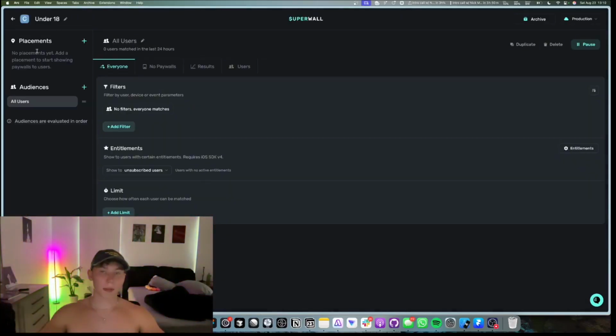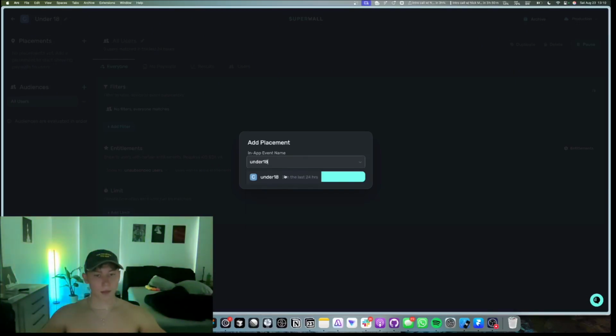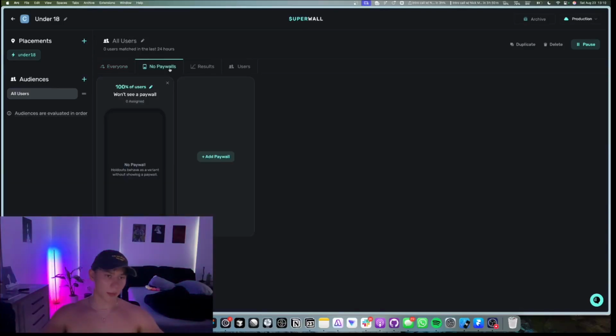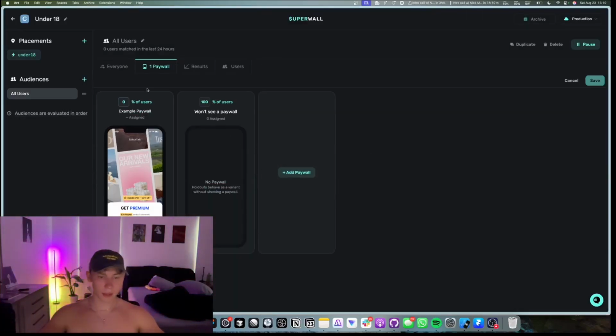We're gonna call this under 18. We'll start with under 18s, and then top left by placements, you click the blue plus button, you click select, and you just paste in the name. So under 18, add placement. And then we'll go into paywalls, add a paywall, and then I guess we'll just do the example paywall for now. And then set this to 100% of users. Oh shit, 100%, remove this 100% from this one. Okay, great.